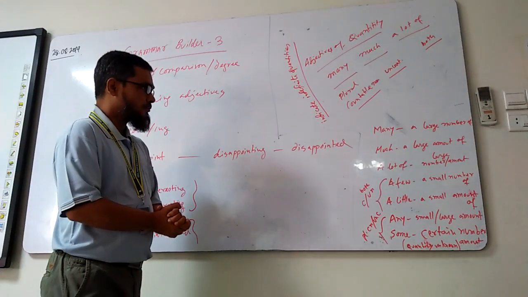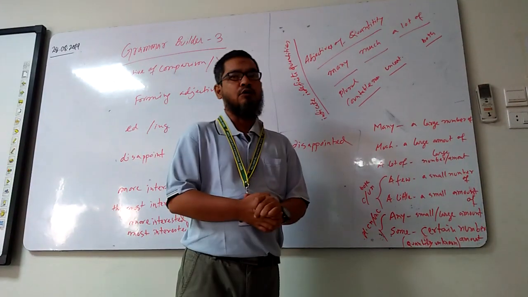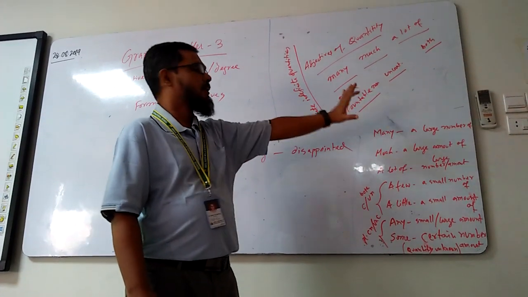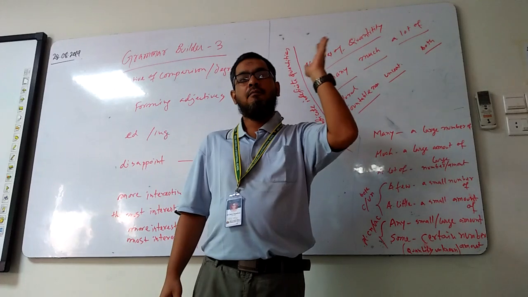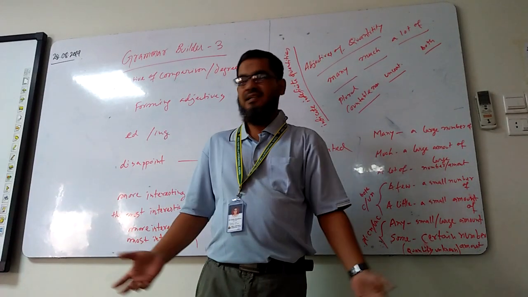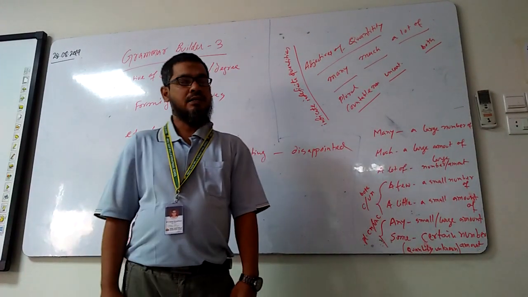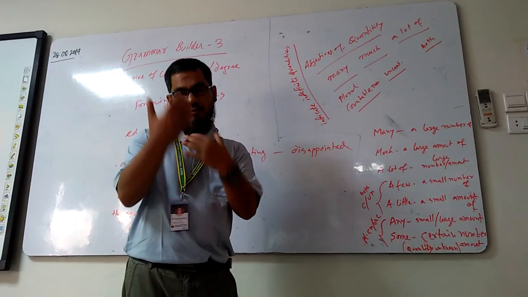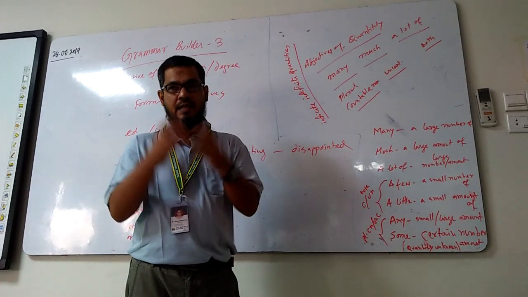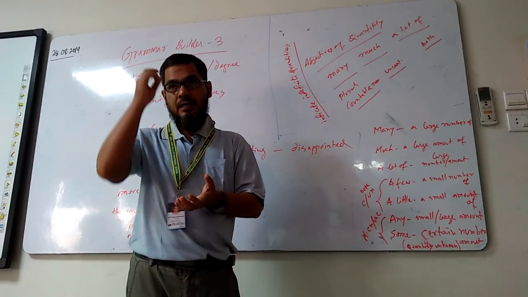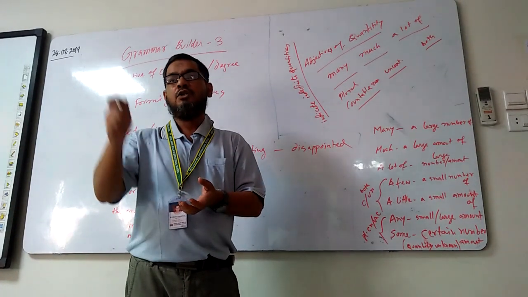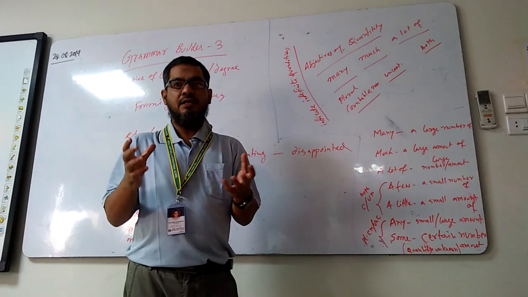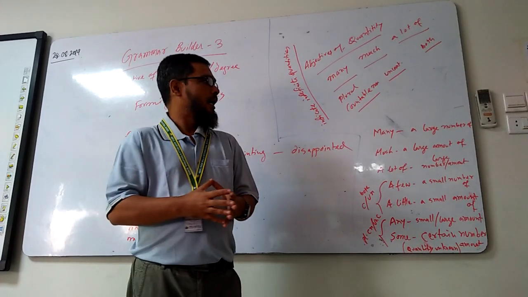Okay, now. Those things that are countable, for them we will use many, like many people, many chairs, many tables, and there are a lot of things like this which you can count. But things which cannot be counted can only be measured, or we say it some other way, just the amount of them. For example, rice, sugar, grains, all these things, or flour.